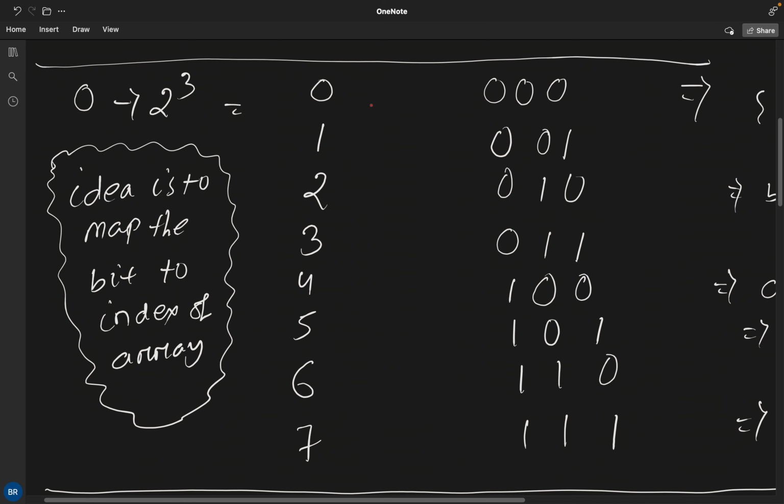Like 0 will have this bit representation, every bit is 0. This is not a 3-bit; in C++, every int is represented as 32 bits, so there will be 32 bits, everything set to 0. For 1 it is like this. You can just imagine that every bit is distinct, no one is a copy of anyone else, everyone is a different combination.